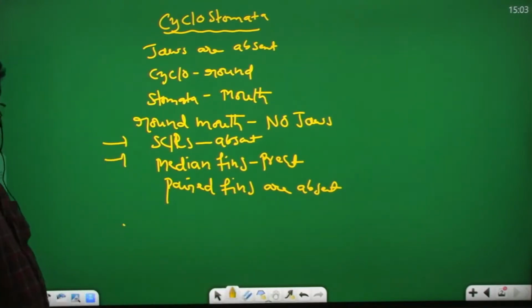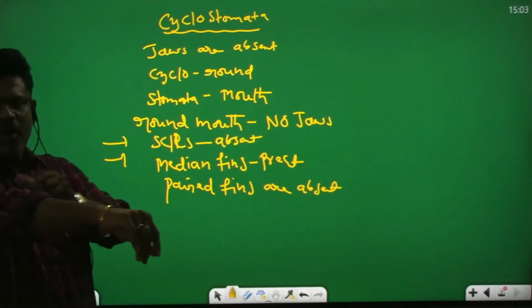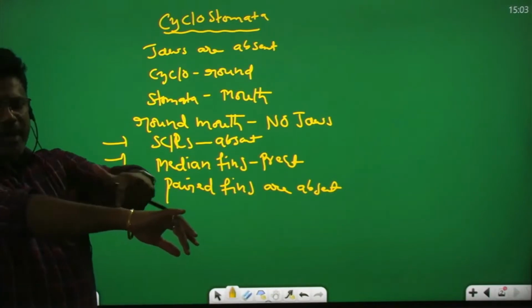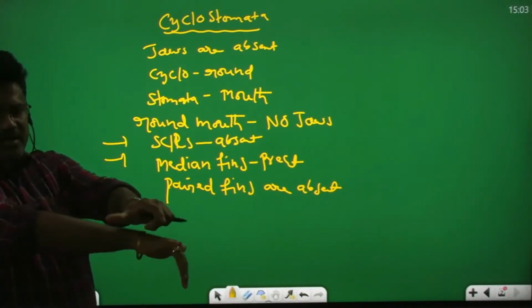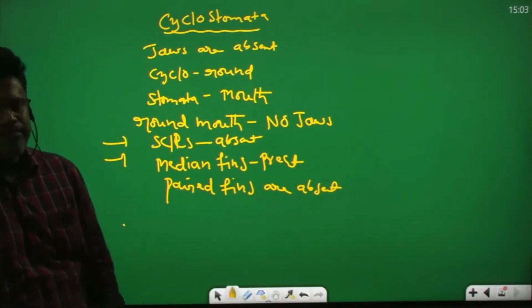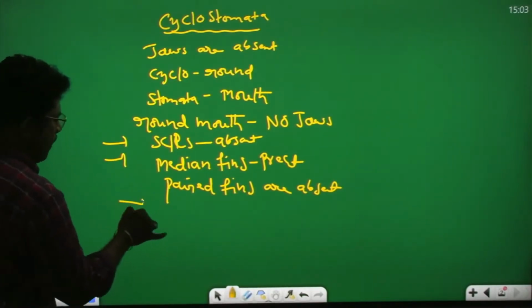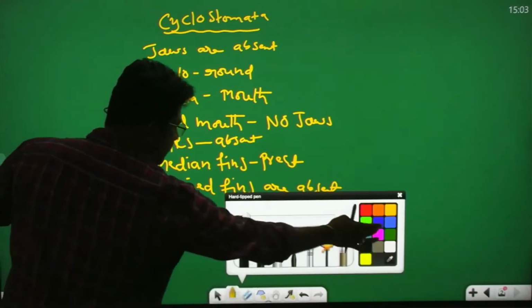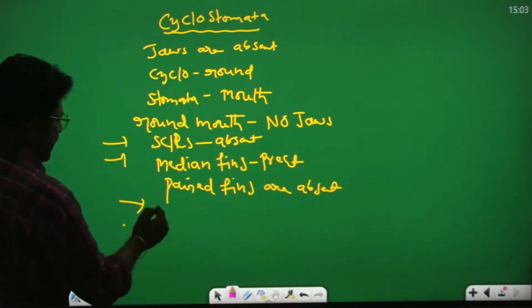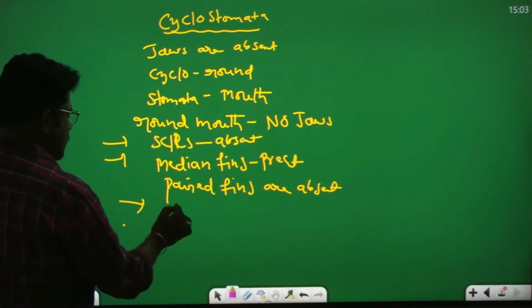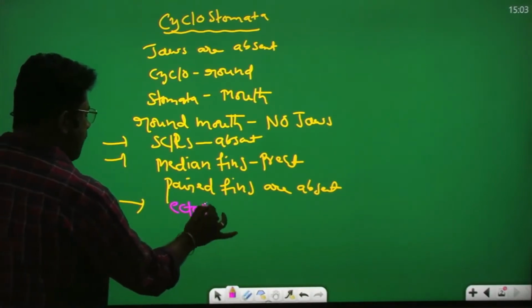Median fins. So this is the body. On the body, median fins are present. Side fins are absent. These all are ectoparasites. This is the NEET bit. You listen here. These all are ectoparasites.